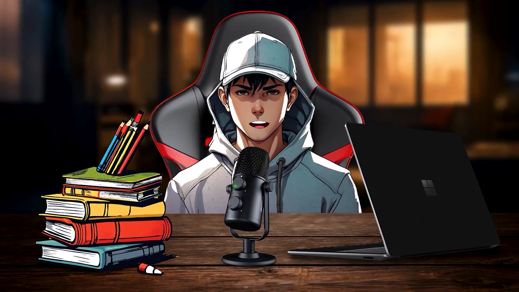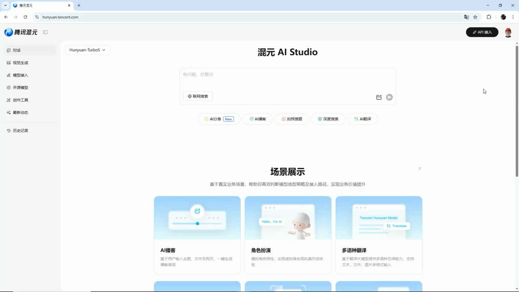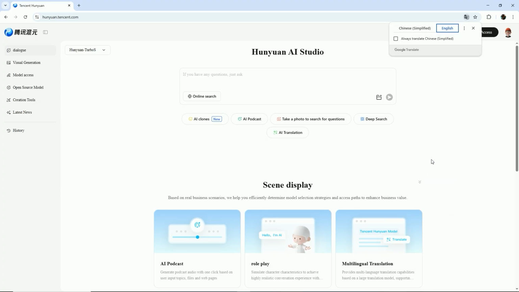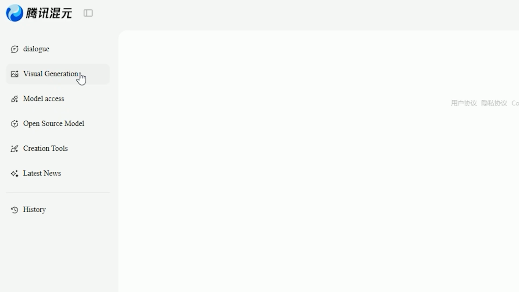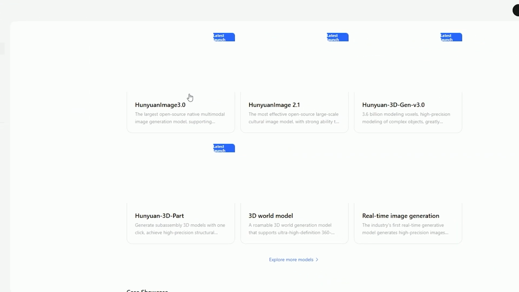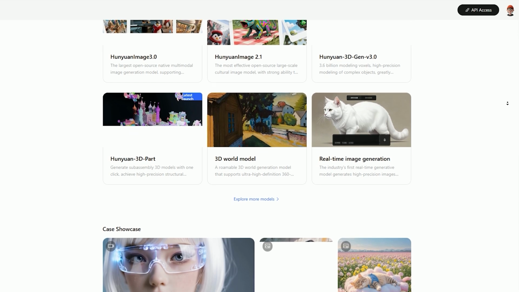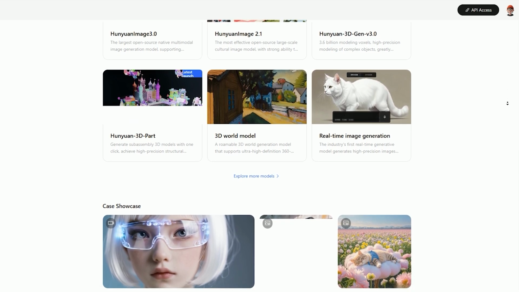Back to the main topic. At first, everything will appear in Chinese. Don't panic. Just right-click anywhere and select Translate to English. On the left sidebar, you'll find the Visual Generation section, which includes all the creative tools, AI image generation, 3D models, lip-sync avatars, and text-to-video or image-to-video.